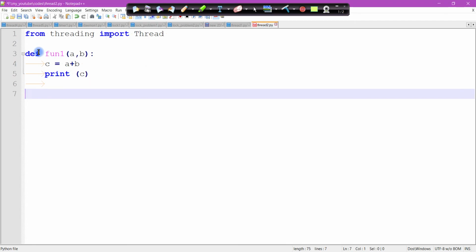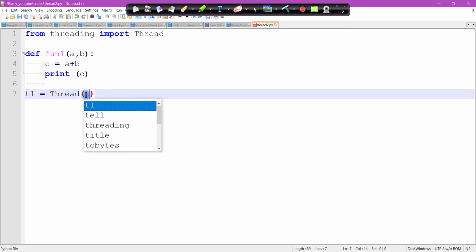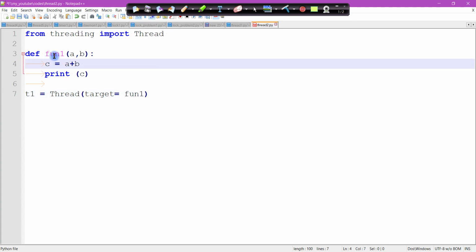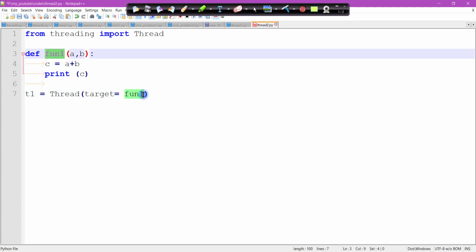Define the function of your choice, and here create t1 equal to Thread. Now, this is like a thread creation, and what I want to run by using this thread, use target. Target equal to this function.